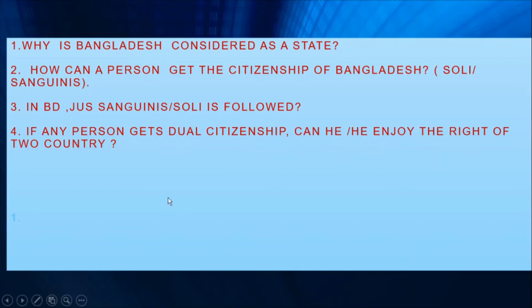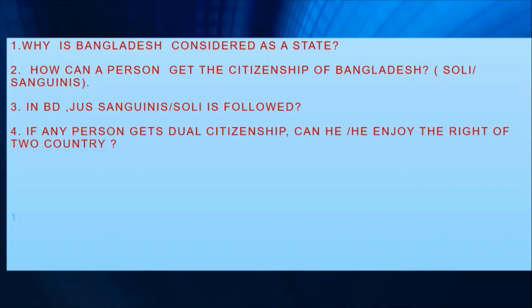Okay. 4 number, if any person gets dual citizenship, can he or she enjoy the rights of 2 countries? Okay. So here, of course, if any person gets dual citizenship, he or she can enjoy the rights of 2 countries, but he or she has to live in 1 country. Okay. So here he or she enjoys the rights of any 1 country.